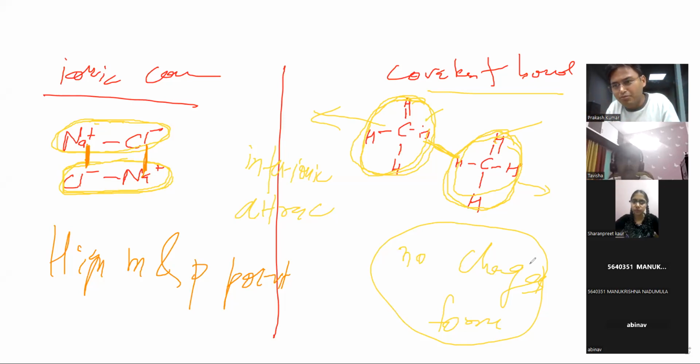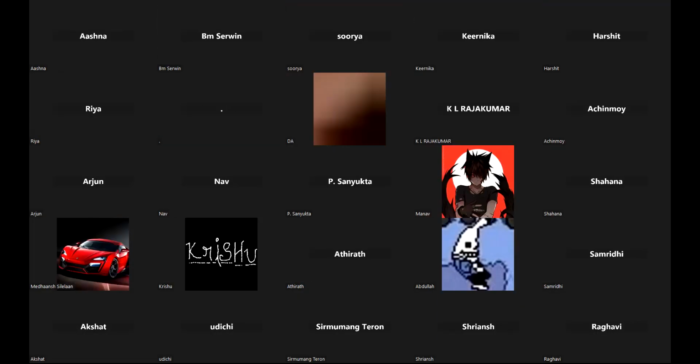So in covalent compounds their melting and boiling points will be lower, but in ionic compounds they will not go away easily. If they will not go away easily, more energy will be required. And so we say that, by nature, they have high melting and boiling points. Getting my point? Yes, sir. Did everyone understand? Yes, sir.